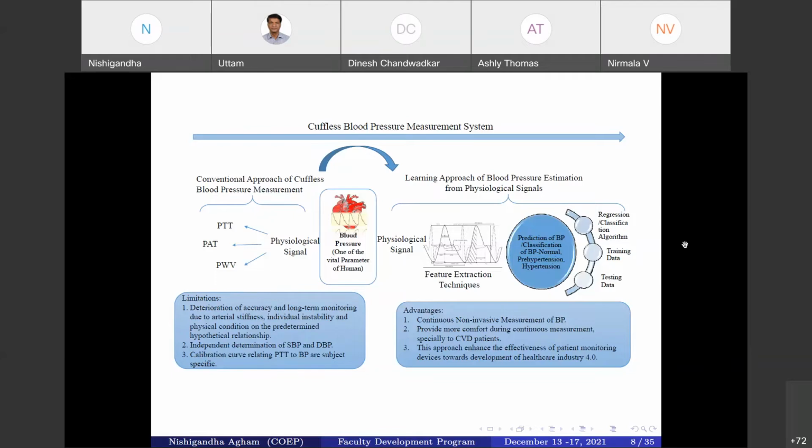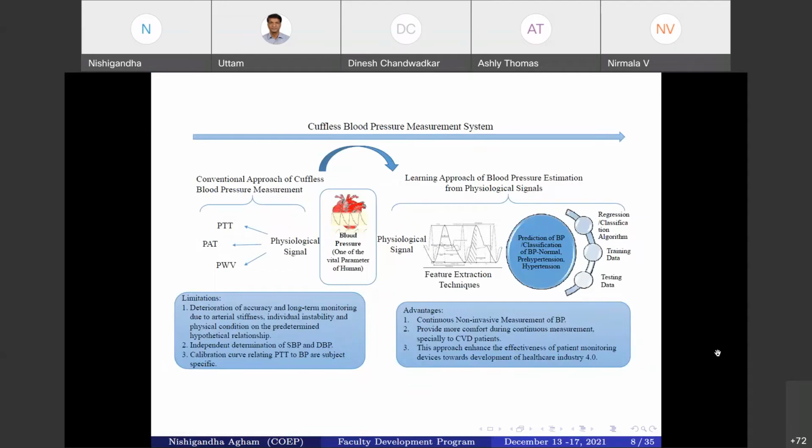And now we can say it consists of three main steps towards attaining a new knowledge. That is accumulating a large amount of data, then extracting relevant information. The third point is proposing a best suited model for the better prediction of future data, or we can say future BP values.